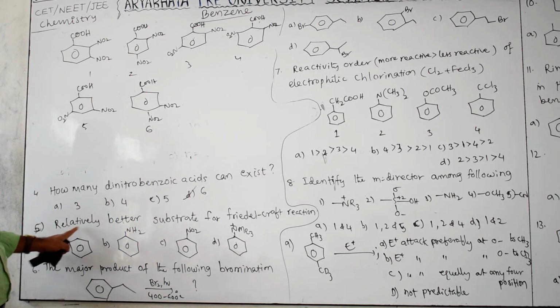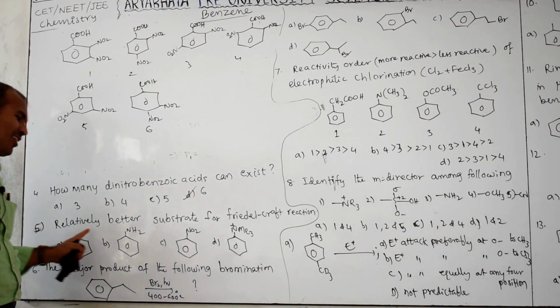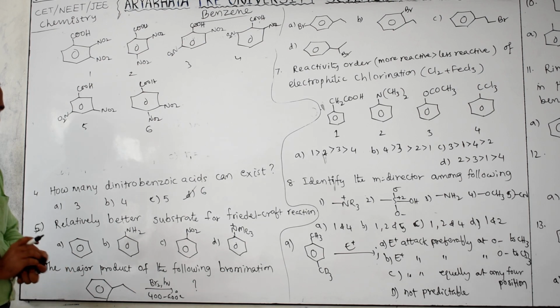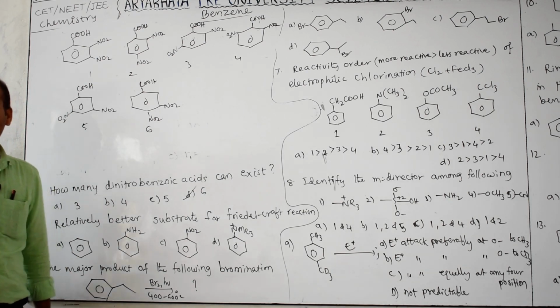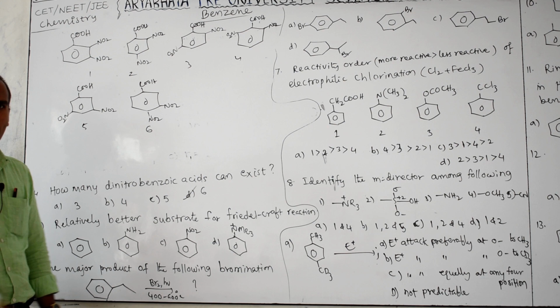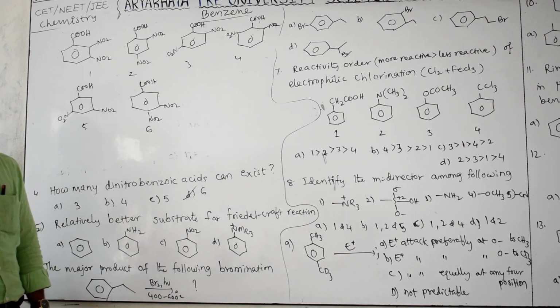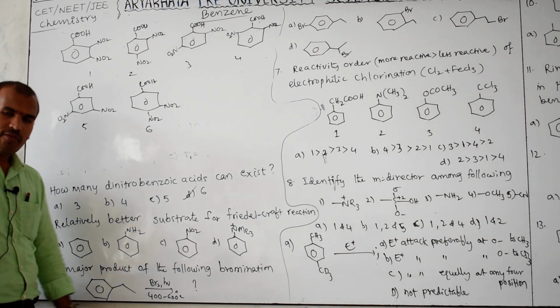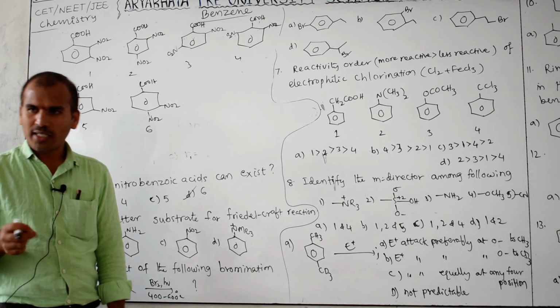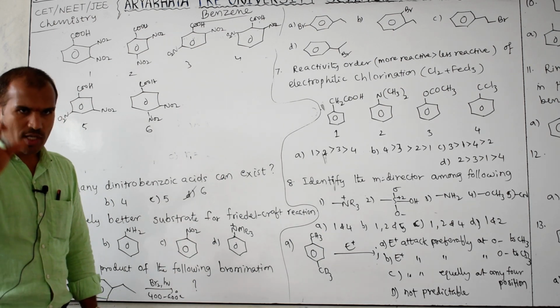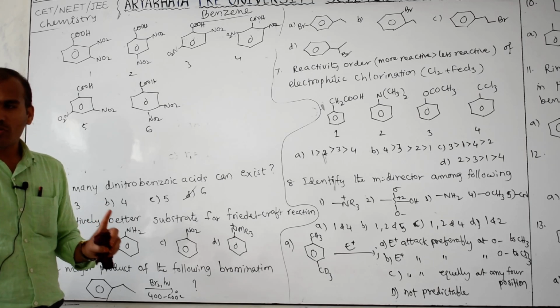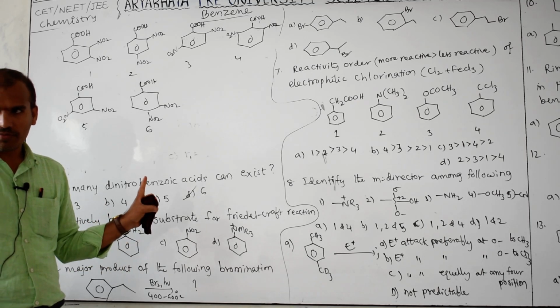Next, before that, which of the following is relatively better substrate for Friedel-Crafts reaction? Two reactions are there: one is Friedel-Crafts alkylation reaction, another is Friedel-Crafts acylation reaction. So consider either alkylation or acylation. Friedel-Crafts alkylation and acylation reactions are favorable when there is an electron donor group. Keep in mind, when electron withdrawing groups are there, that is not a favorable condition.